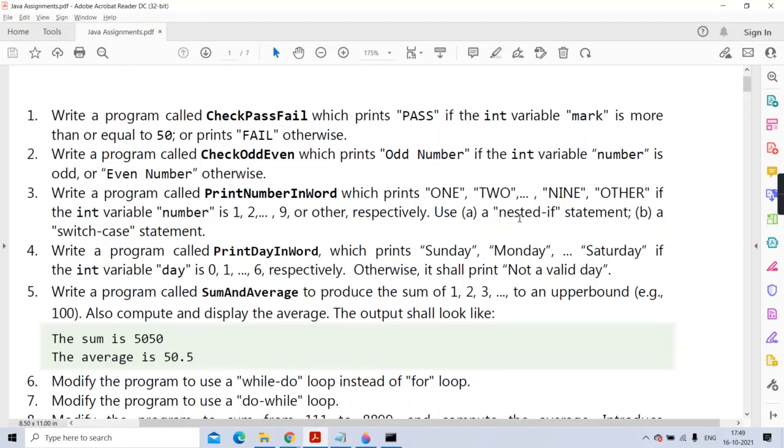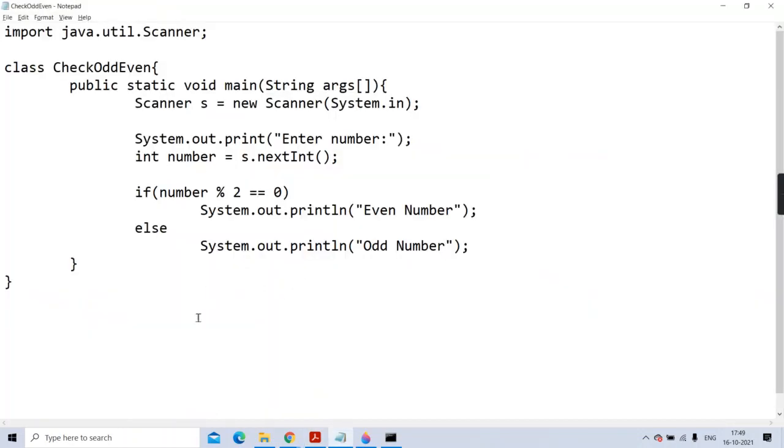But to solve it, they are saying use nested if or use switch case. Means you can say ladder if or multiple if, where more than one condition is there. When you have one condition, if condition 1 is true, you'll perform statement 1, and if false, you'll directly perform statement 2. But we don't have only two paths. If condition 1 is true, we'll perform this, but if false, we have another condition to check. If that is also false, we have still another condition to check.